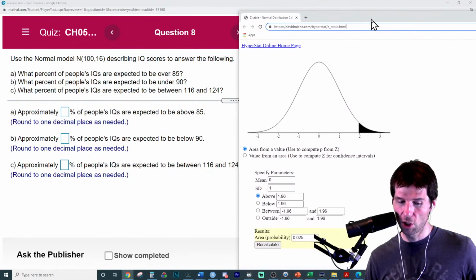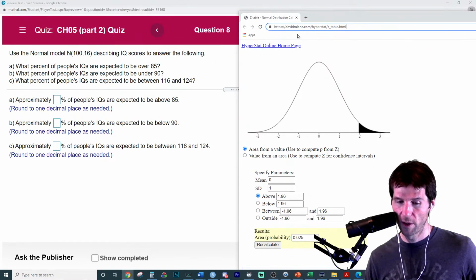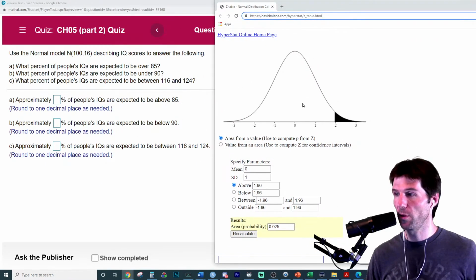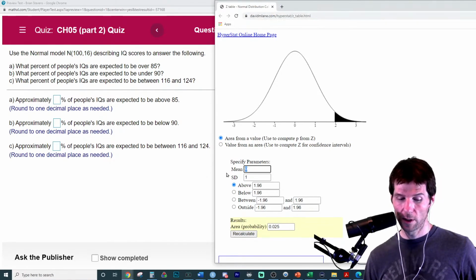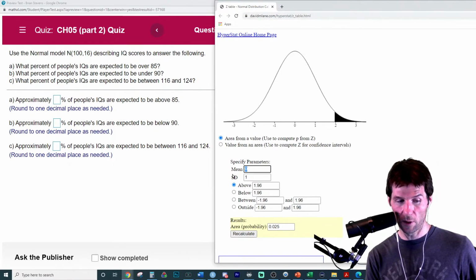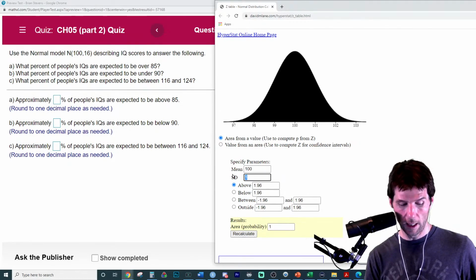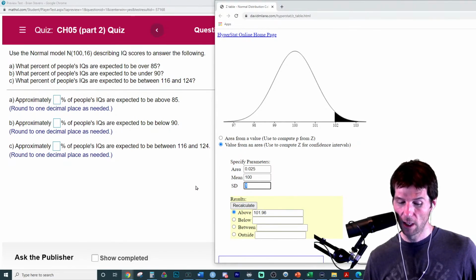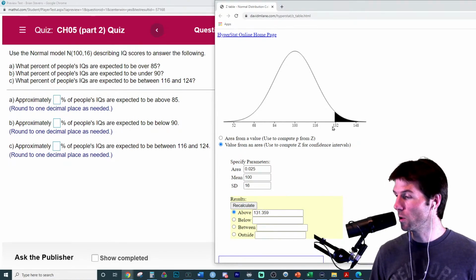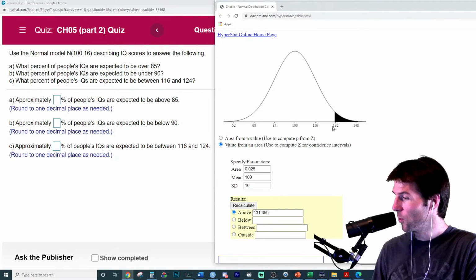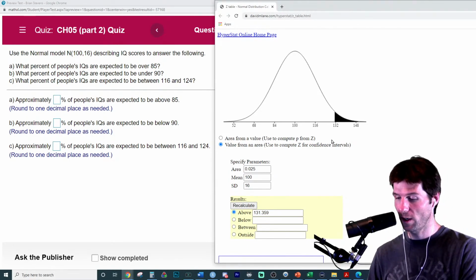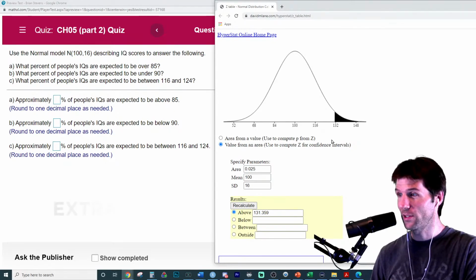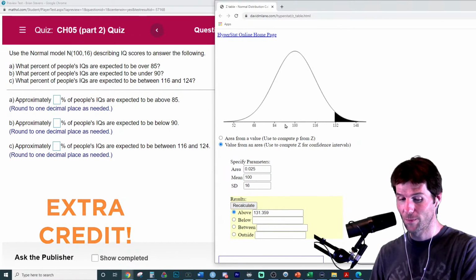So this applet right here is showing us the percentages on the normal curve, and we can then solve this out. The first thing you want to do is go in here and type in your mean, which is the center of the curve. The mean is at 100, and the standard deviation. Now, I like to do it for both sides, where we put in the mean right here. Notice how this becomes 100, and then we put in the standard deviation, and then the units going up and down are 16. You're welcome, Alexander. Excellent work. Like, just throwing out some points right here. It's just the practice.